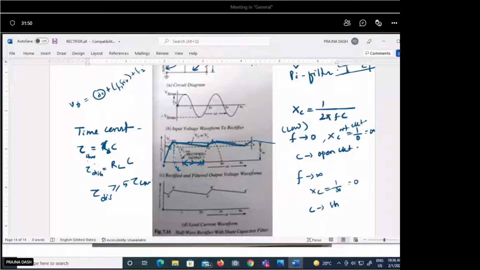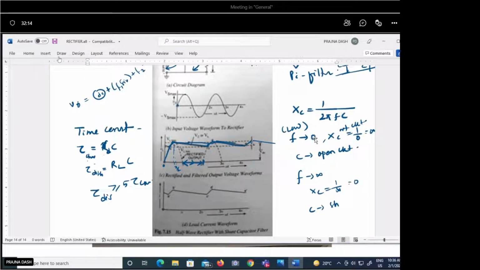It is actually to understand the concept, how the capacitor is behaving like a filter, meaning it is filtering out the AC component, and this is one analysis of how this DC waveform is coming. Okay, this is the way of analysis.